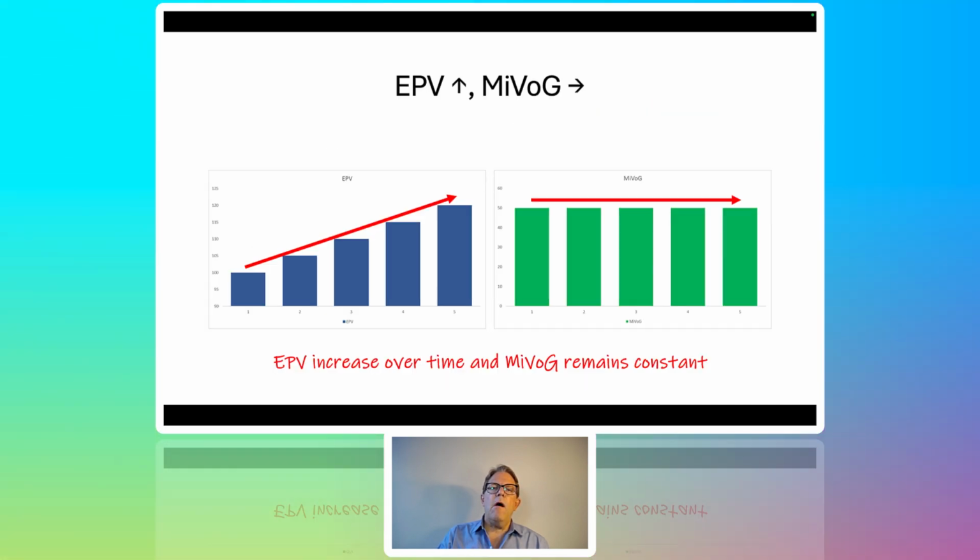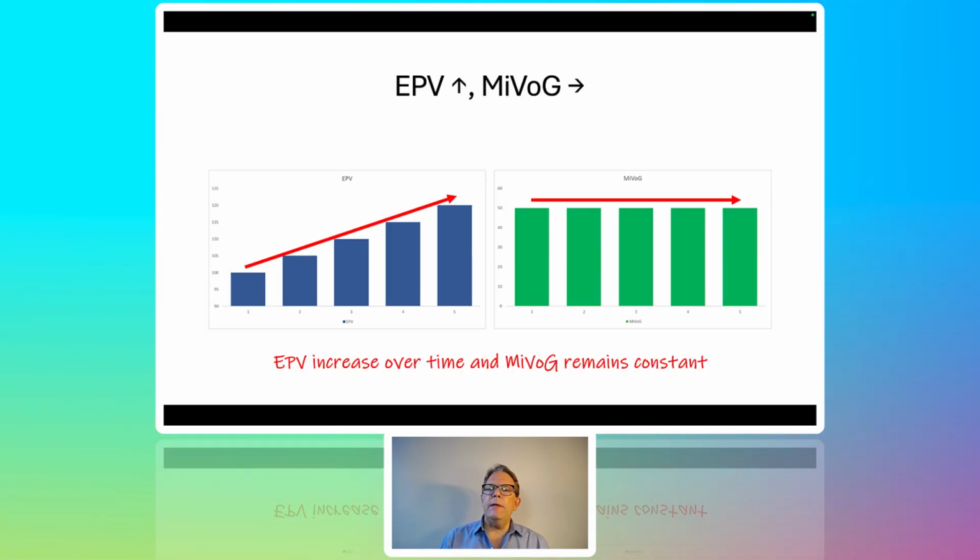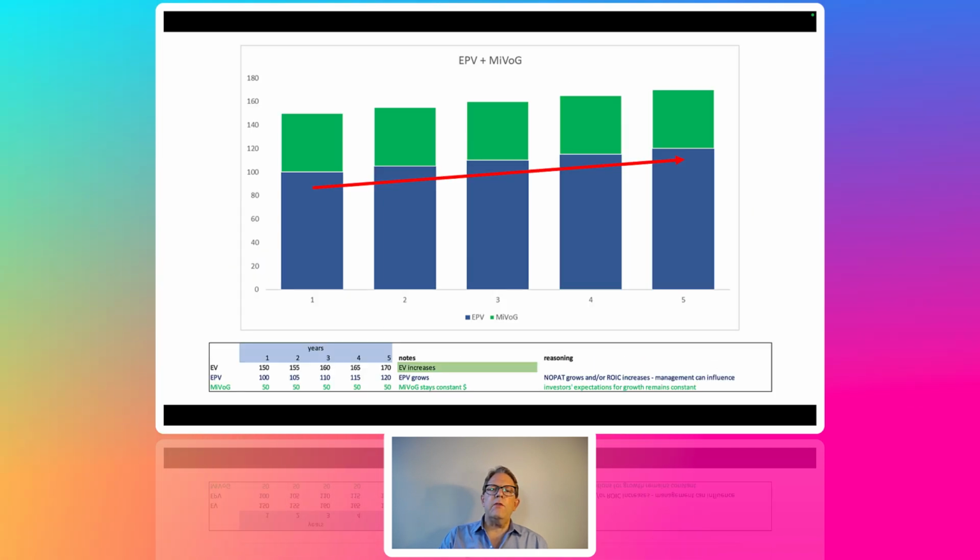That makes sense. All right, case number two. Earnings power value goes up over time, but investors' expectations about future growth don't. They stay constant over time. So EPV goes up, but market implied value of growth goes sideways or remains constant. We still have enterprise value that increases. So, first case, both earnings power value and investor expectations for future growth increased. Second one, the earnings power value goes up, but investor expectations about future growth stay steady. That's okay. Enterprise value still increases.